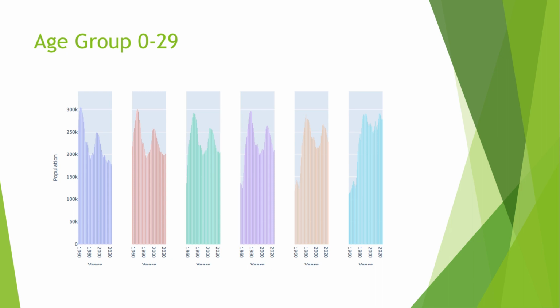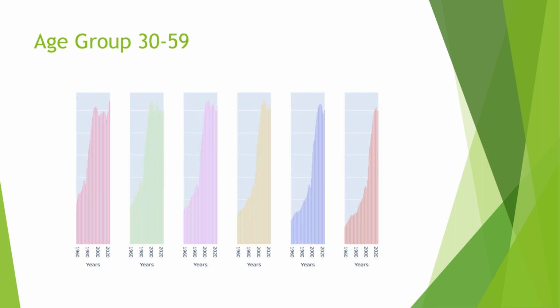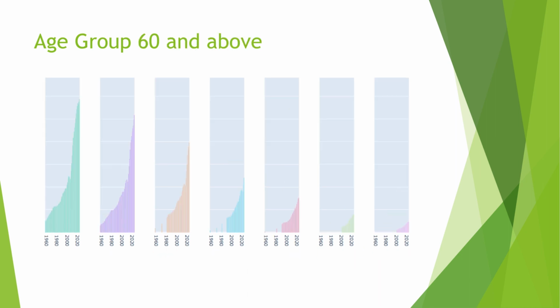So this is the growth trends for the age group between 0 to 29 from year 1957 to 2023. And there has been a slight increase and slight decrease over certain periods of time. This is the same for the age group between 30 to 59, and this one is for age group 60 and above.